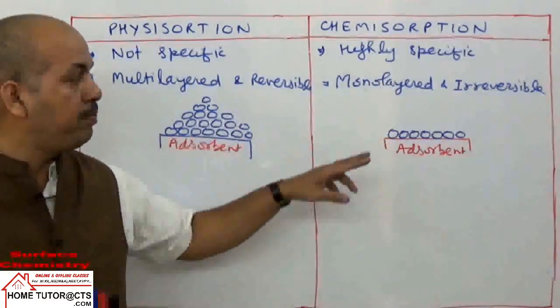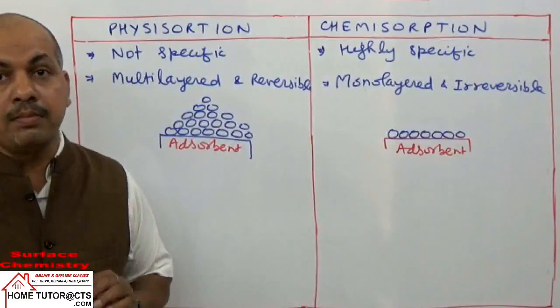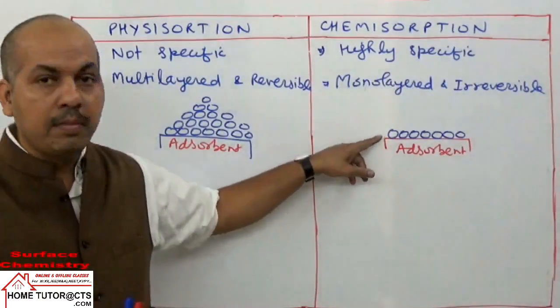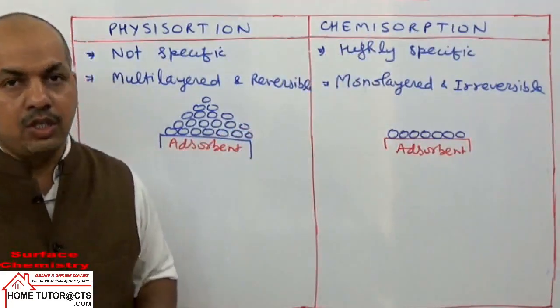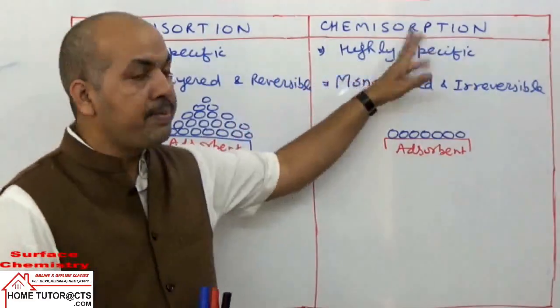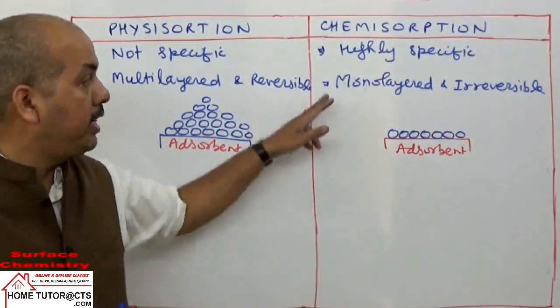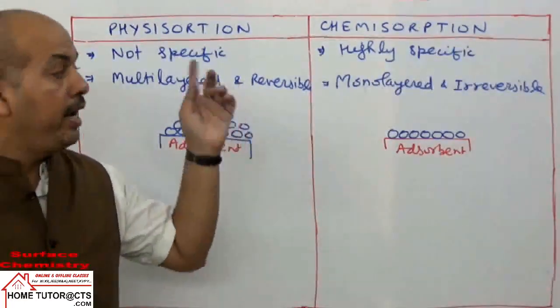Only in a single layer the particles of adsorbate and adsorbent will come in direct contact, but not in outer layers. So for this reason, this becomes what? Highly specific. Compound formation takes place and monolayered, because in a single layer only particles can be in contact.